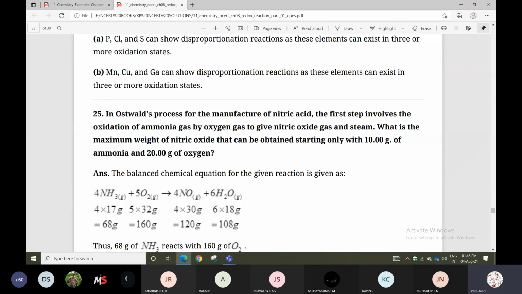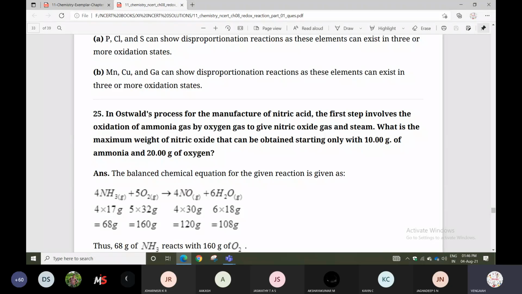So ammonia plus oxygen gives nitric oxide and steam, water vapor. What is the maximum weight of nitric oxide that can be obtained starting with 10 grams of ammonia and 20 grams of oxygen? So the important ones here are ammonia and oxygen.